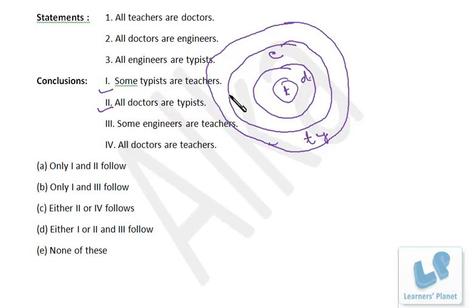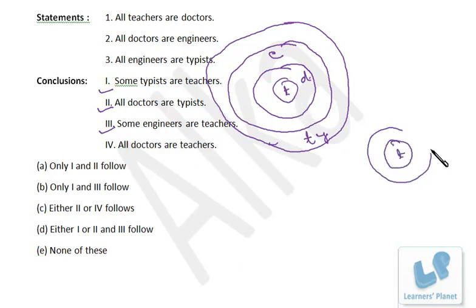Some engineers are teachers. So this is the circle of engineers, and this is the circle of teachers. So some engineers are definitely teachers. That is also correct. All doctors are teachers. That is not necessary, because all the teachers are doctors, but all the doctors are teachers, that's not necessary,